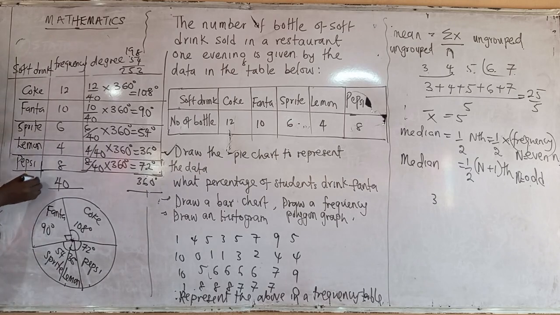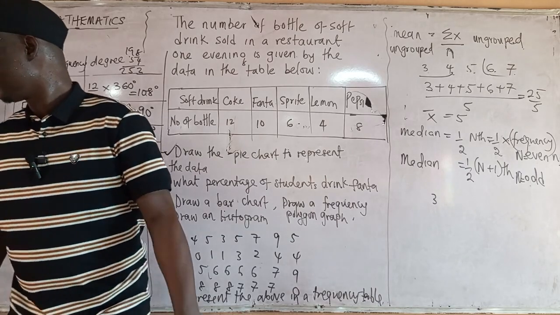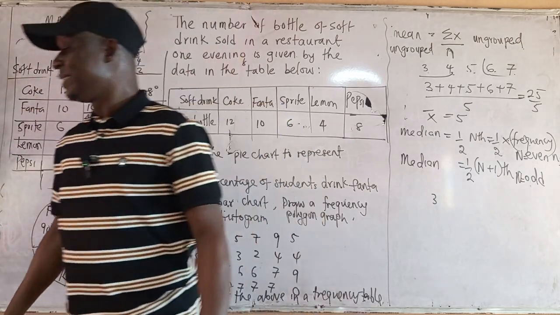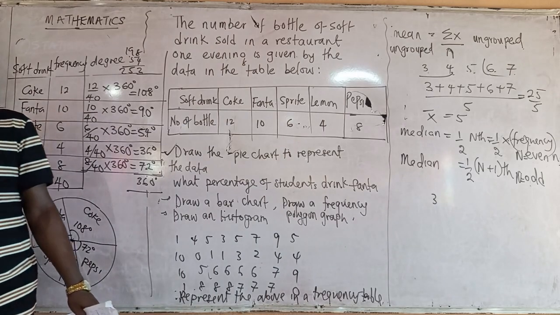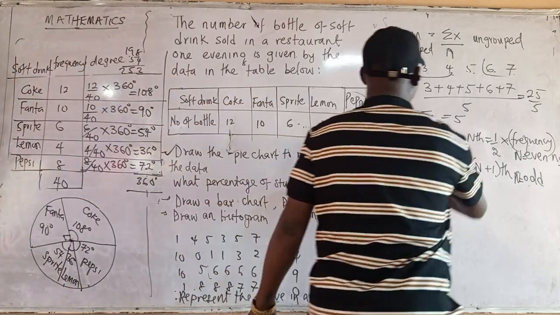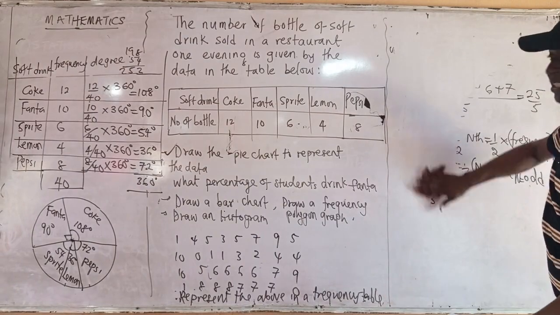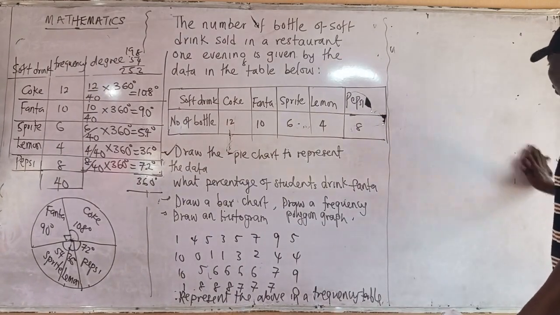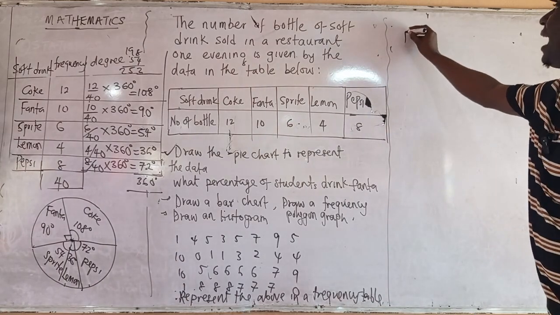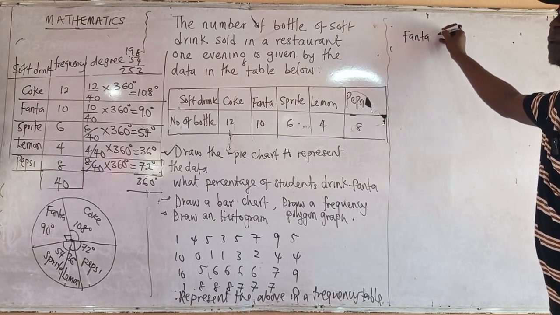Now the next thing to do is, they say we should find what percentage of students drink Fanta. That means you have to convert to percentage. What percentage drink Fanta? Now we have to convert to percentage. How do we convert to percentage? Let's follow up quickly. Now how do you convert to percentage?